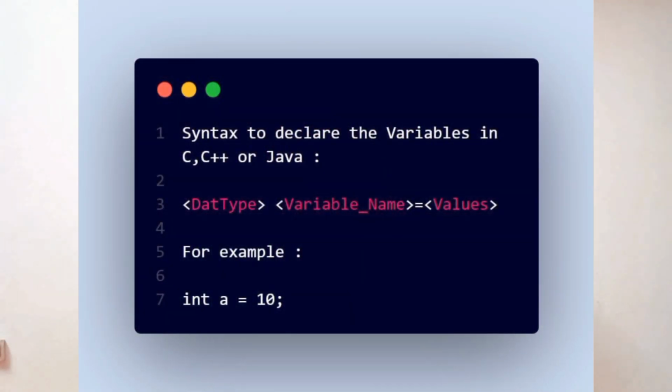The possible reason can be that the compilers or interpreters of these languages are not intelligent enough to assume the value of any variable at runtime. So that's why there is no other option to declare any variable in these languages. We have to declare any variable by mentioning its data type only.